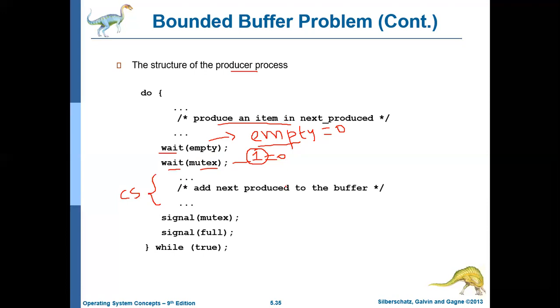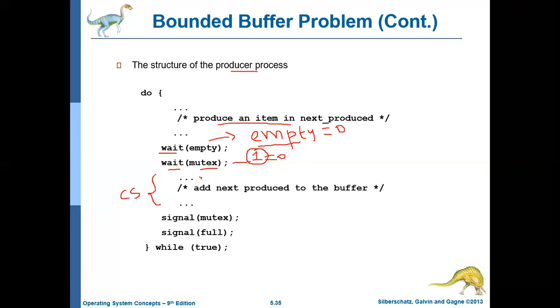Already it produced an item. Now it adds that item to the buffer. But before adding the item, it initially checks whether mutex is 1 or not. As long as it is 1, it keeps waiting. The moment it becomes 0, it enters.